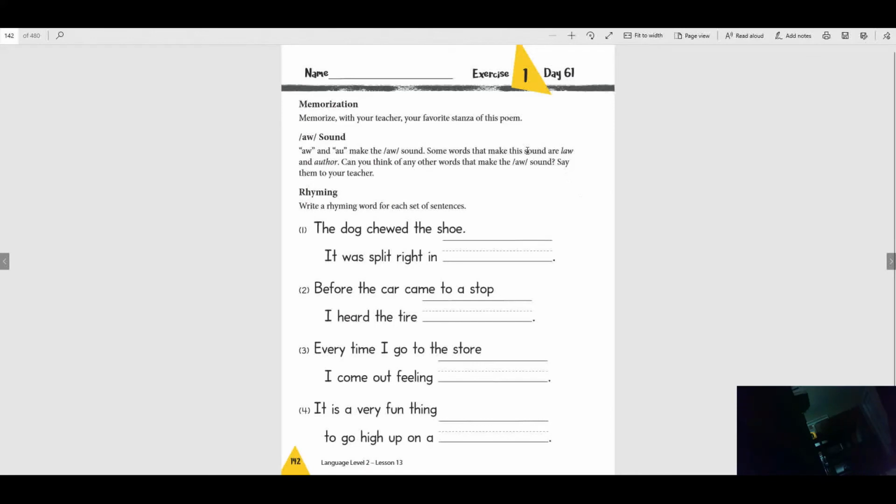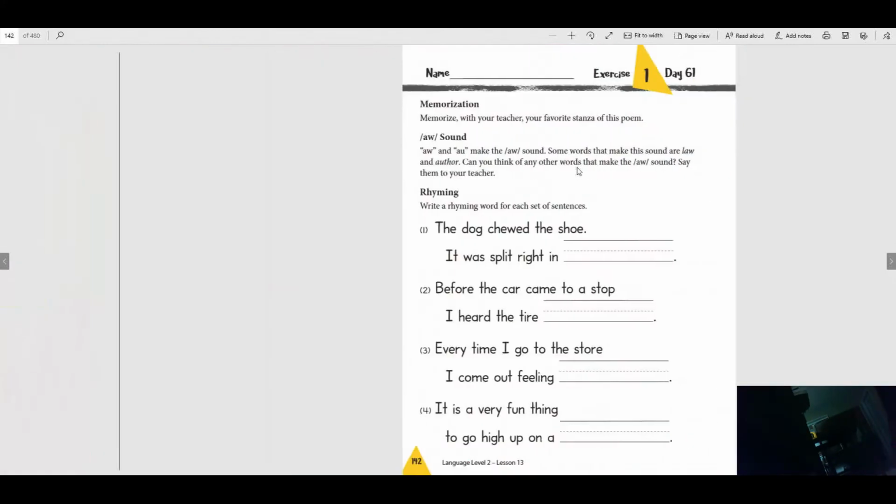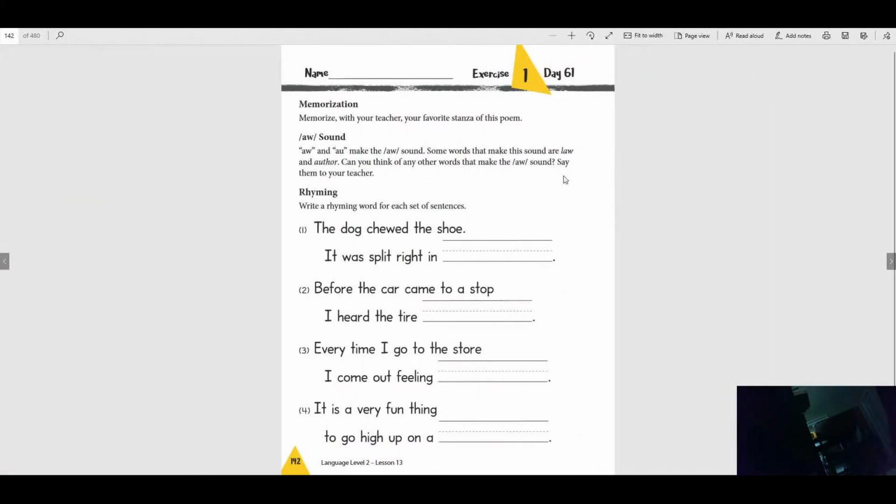All right, look at this page, 142. This page tells us that we need to memorize your favorite stanza. So can you find whichever one of these is your favorite and circle it? And try to memorize it. The best way to memorize it is to say it over and over and over until you can say it without looking at it. So you'll have to read it several times, and then you'll be able to say it. And you can look in the mirror and tell it to yourself. Then you know you have it memorized.